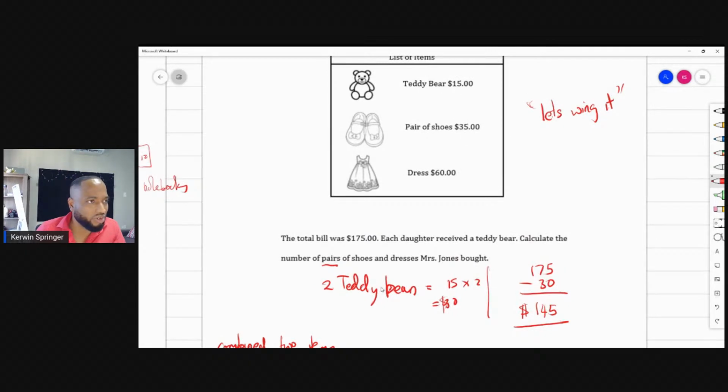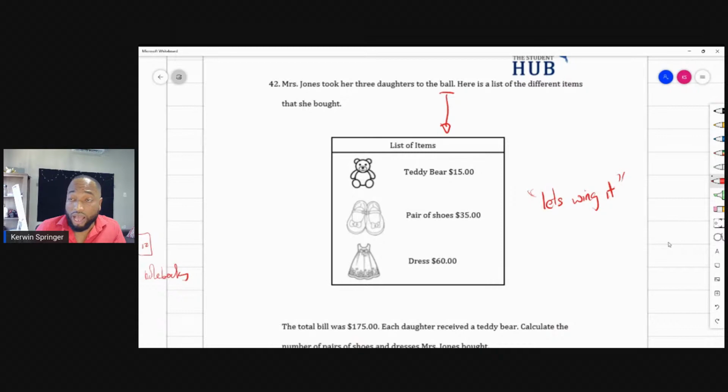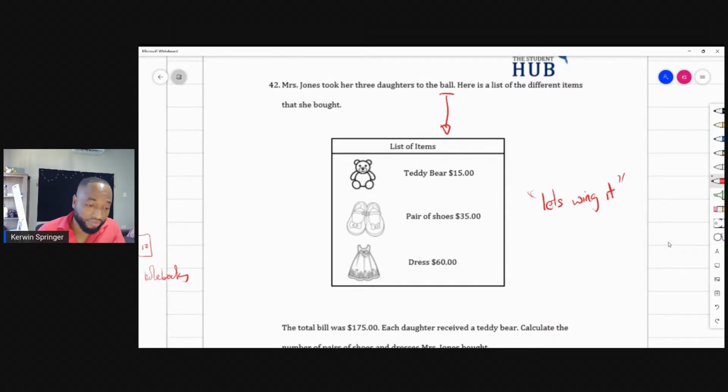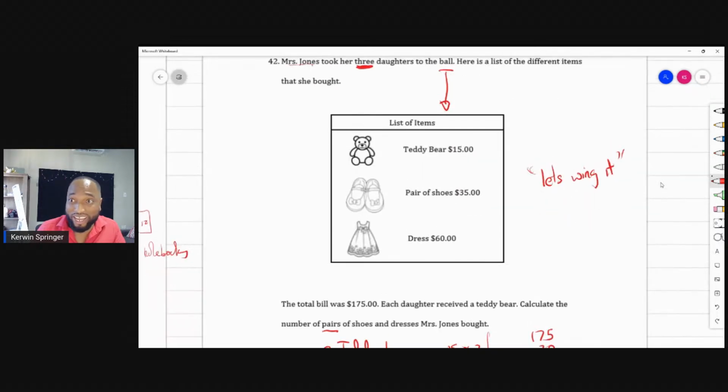Why is this person saying 45? Are they creeping out here? I was wrong. I was very wrong. She doesn't have 2 daughters. She has 3 daughters. Well done, they caught me in this one. So the 3 daughters. I don't know where I got these 2 daughters from.